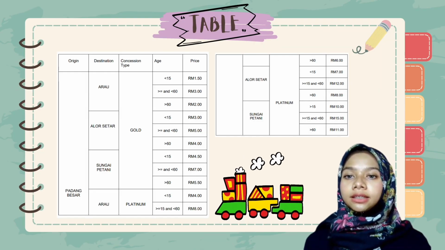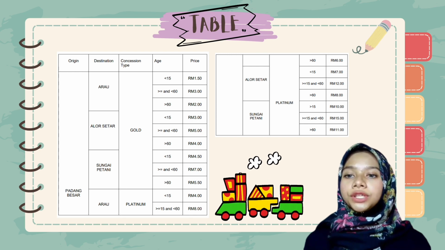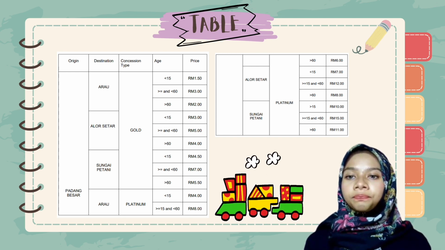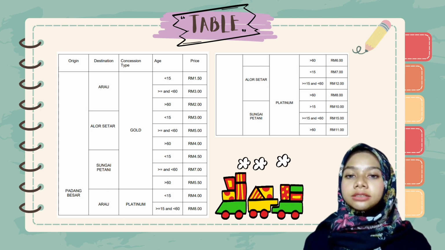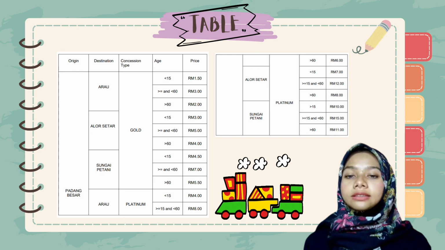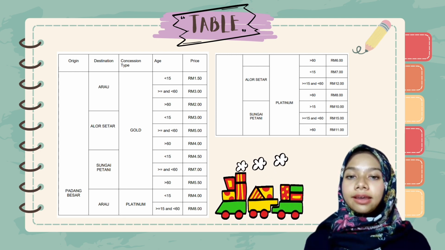You can see here the schedule provided contains the origin, which starts with Padang Besar, and there are 3 destinations, which are Arau, Alor Setar and Sungai Petani. Next, the concession types are gold and platinum. Last but not least, we display price based on their age.